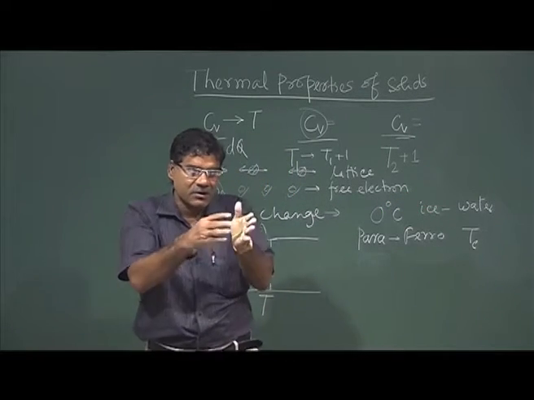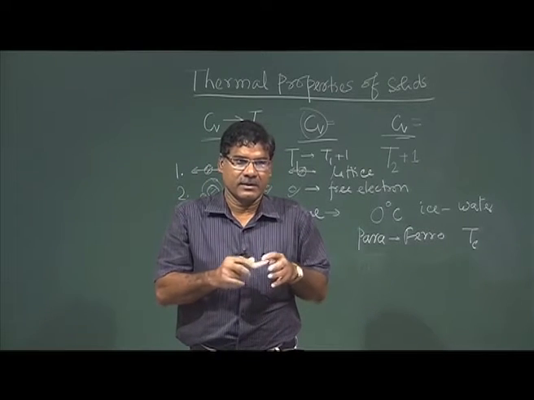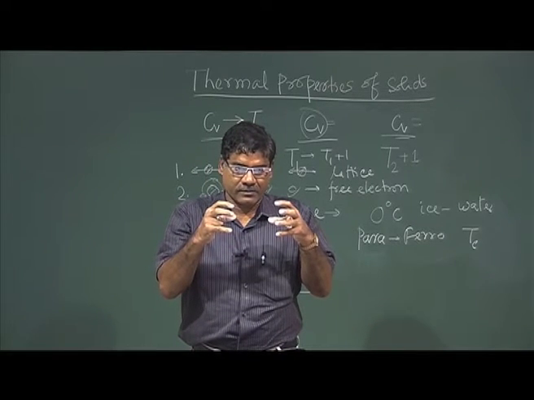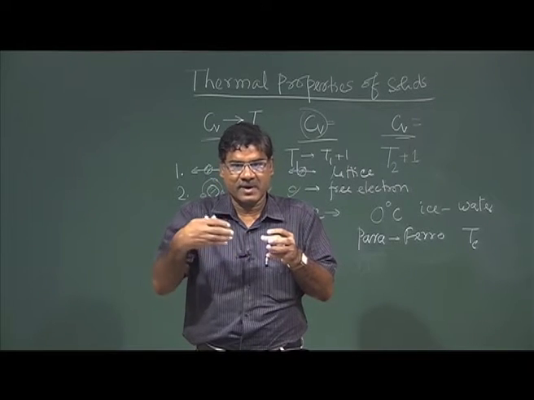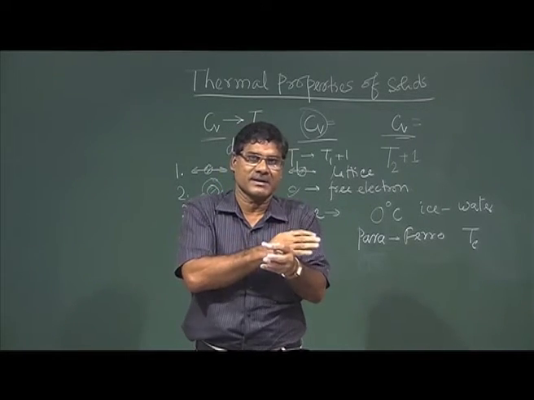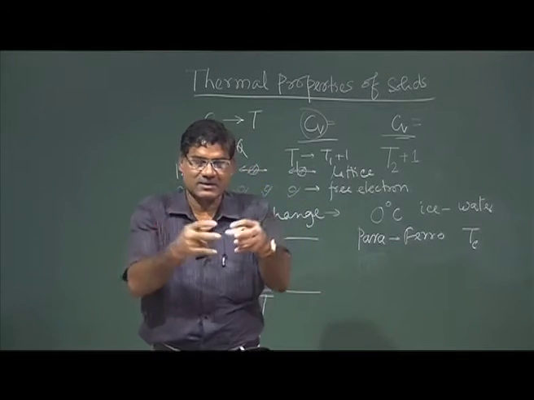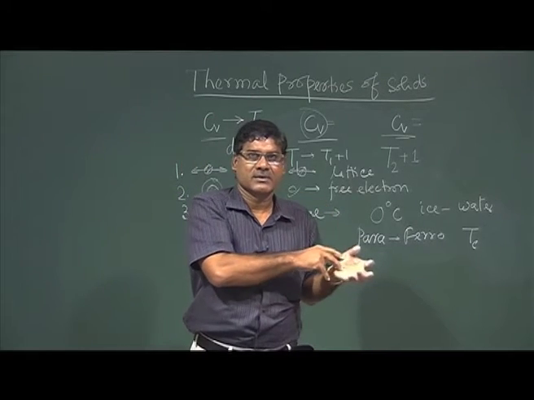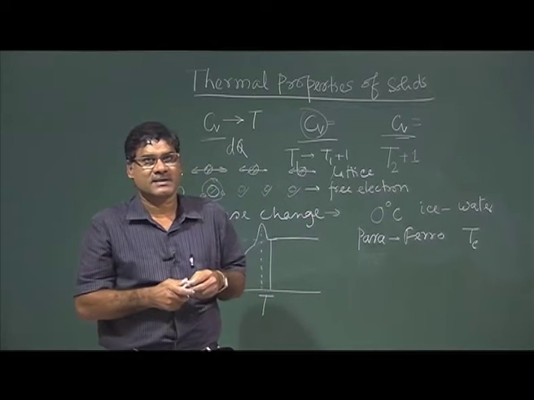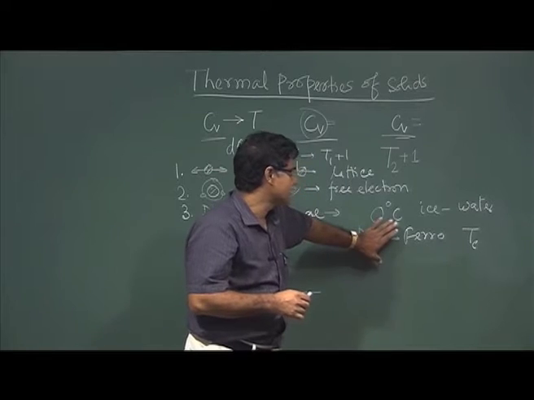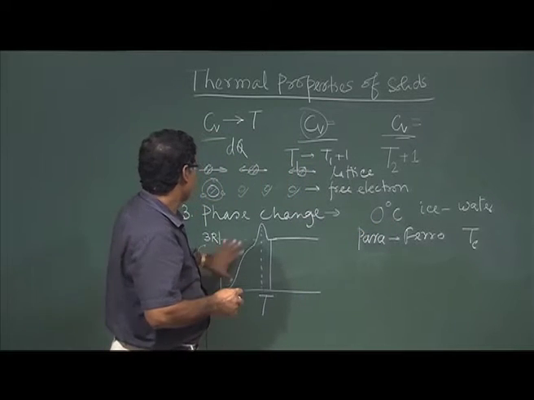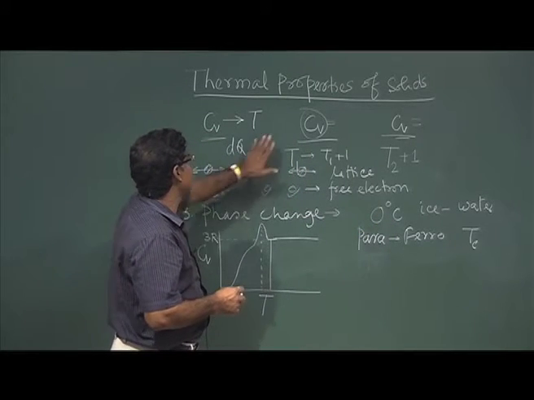Take order-disorder in an alloy. Generally your atoms are arranged orderly. Now, if you change the temperature, it goes from the ordered state to the disordered state. So, that is also another kind of phase change. Okay. So, these things one can study from this Cv measurement. Okay.